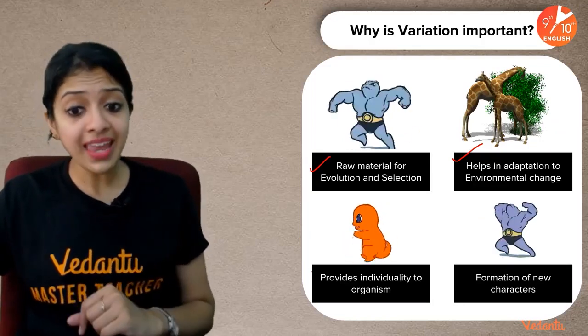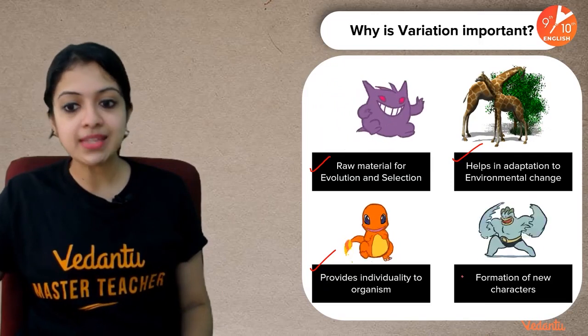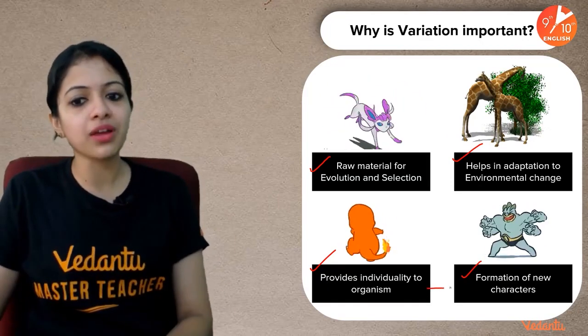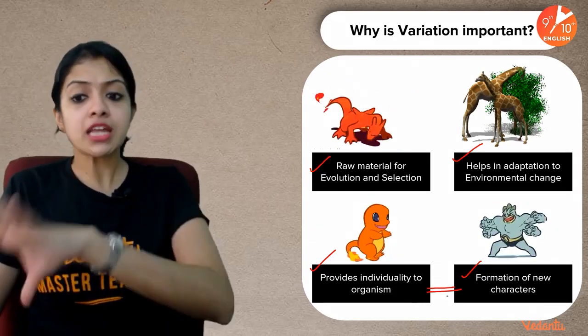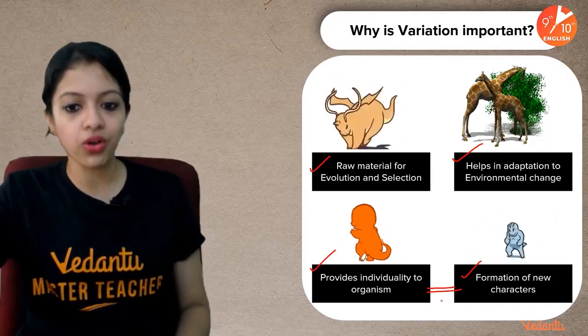Then, variation also provides individuality to organisms, as I said, and also it helps in the formation of new characters. Actually, points 3 and 4 are very, very closely related to each other. It's because of the formation of new characters that it provides individuality to organisms.